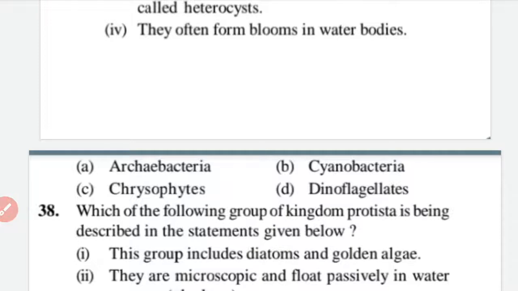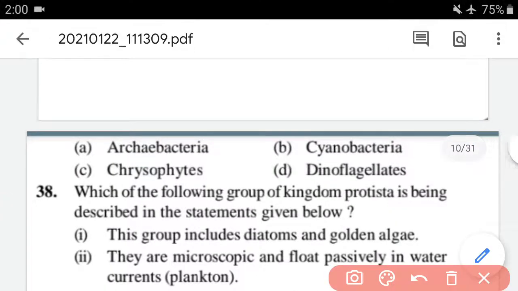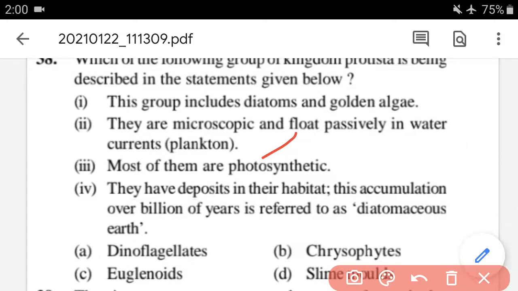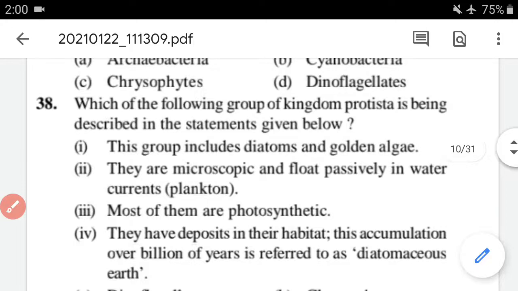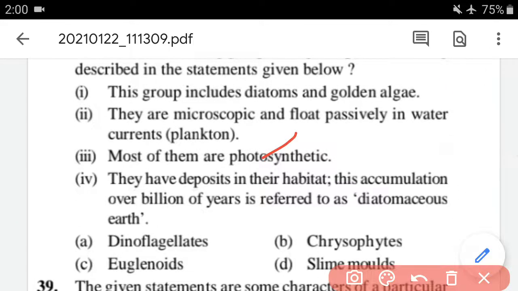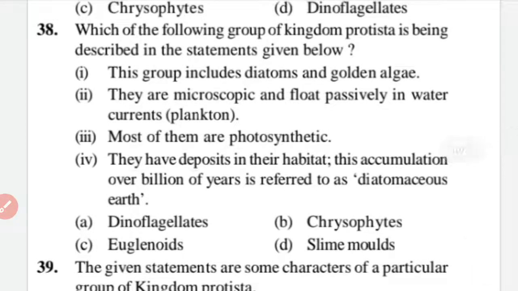So the correct option for this is Cyanobacteria. So option B is correct. Okay guys, option B is correct for question number 37. Now we have to move on to question number 38. Question number 38 is, which of the following group of kingdom Protista is being described in the statement given below? So here are some statements and we have to find out the group of kingdom. Okay, so let's start.